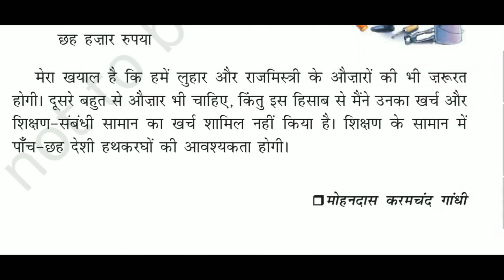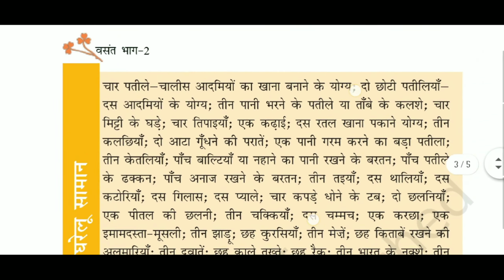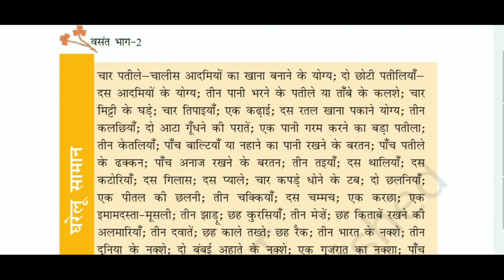So that's all the estimate. Gandhiji is giving all the estimates of what will be needed to build an ashram in Ahmedabad. He's just noting down all the expenses that will take place. Household items: 4 big pots, fit for cooking food for 40 people. Then there are all these handloom items and storage vessels. All this vessels and utensils, the list is like that.